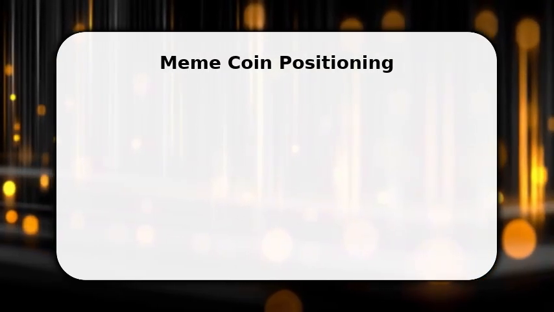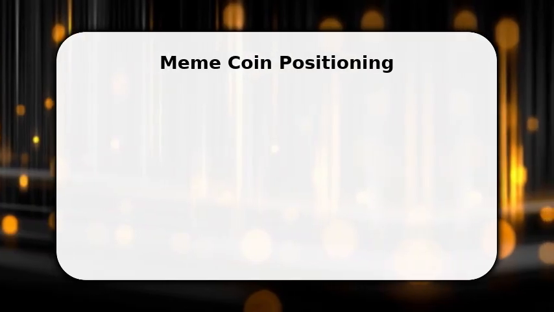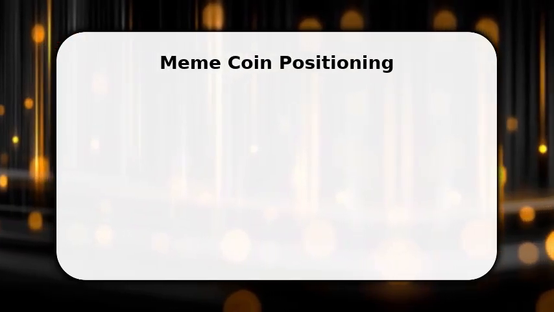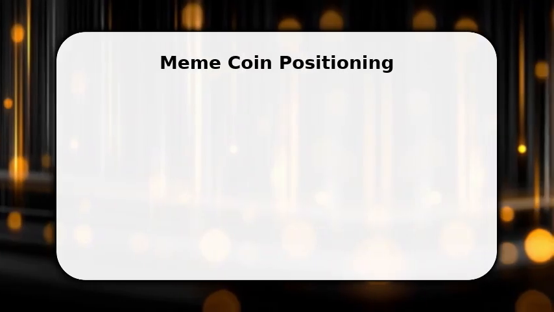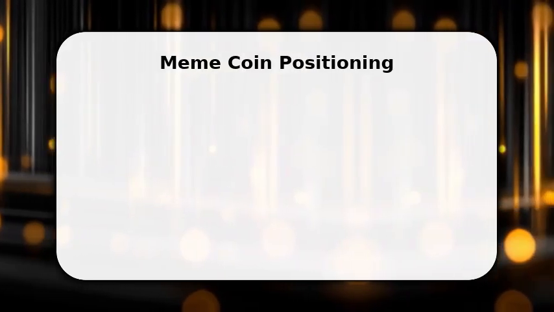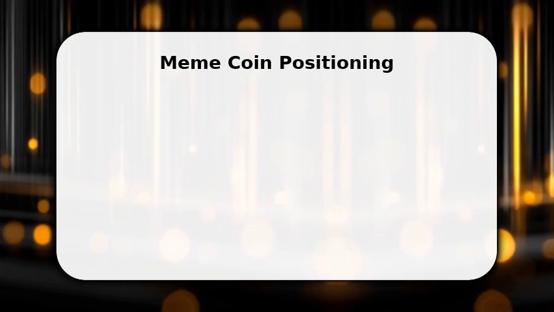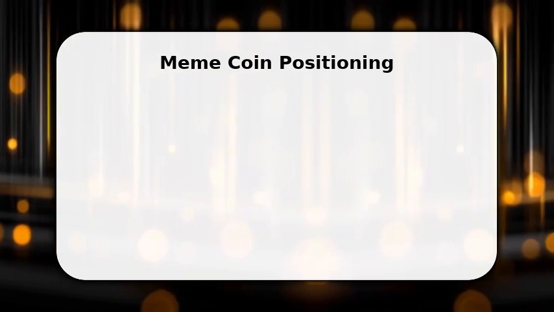Use a pre-declared sell plan with take profits at 25% and 50% and stop losses at 10%. Decide whether you are trading for swing gains or quick flips and treat meme coins as speculative, not core holdings.